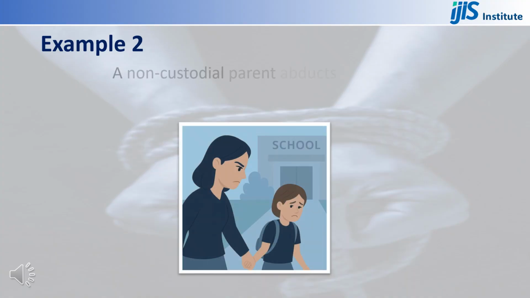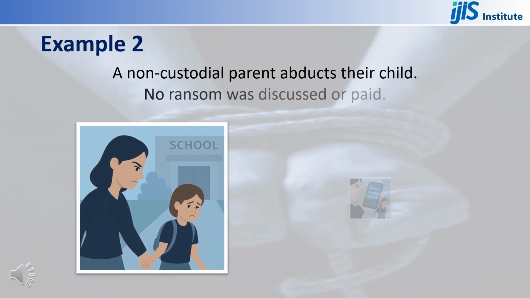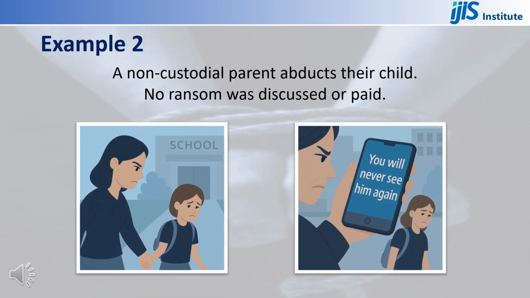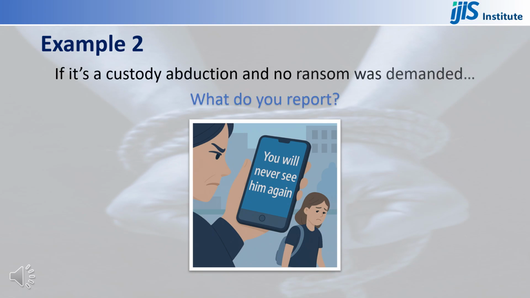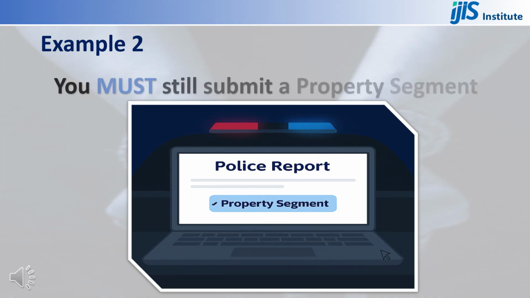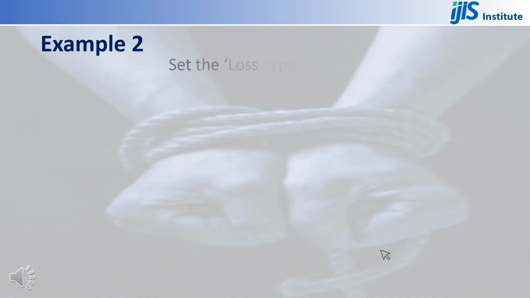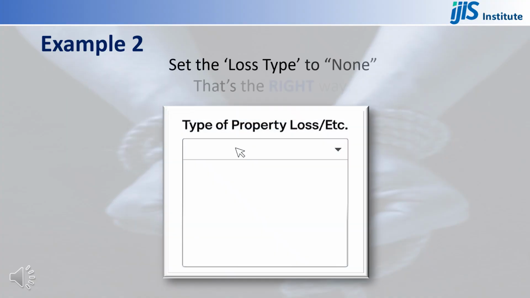Another example, a non-custodial parent abducts their child. No ransom was discussed or paid. If it's a custody abduction and no ransom was demanded, what do you report? You must still submit a property segment, but set the loss type to none. That's the right way.